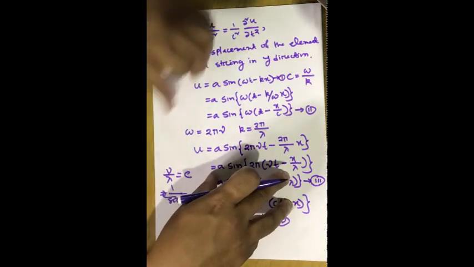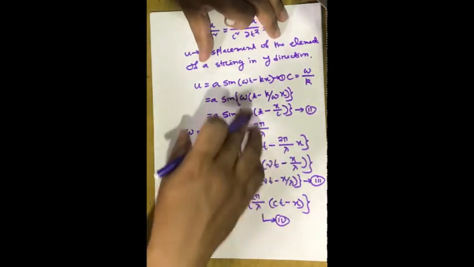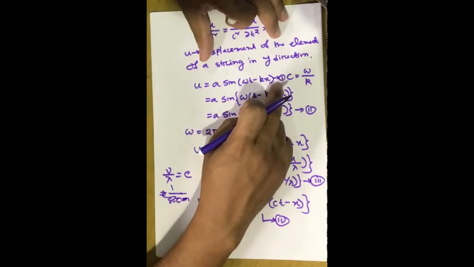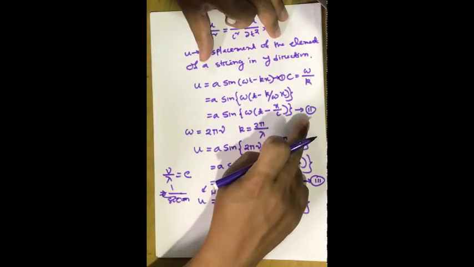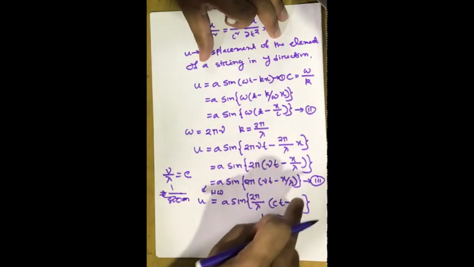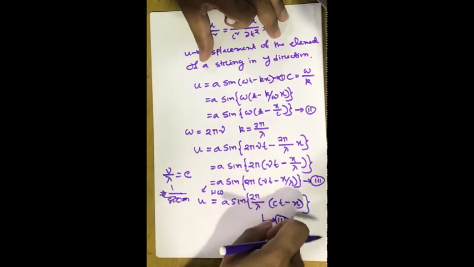So whenever you have to write the wave solution, you can write it in the form of equation 1, equation 2, equation 3, or even equation 4.